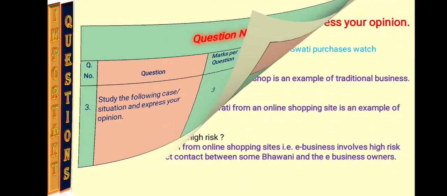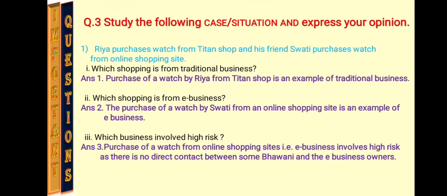So the first case is here. Riya purchases a watch from a Titan shop, and her friend Swati purchases a watch from an online shopping site. 3 questions will be there for each case, and you have to write the answers for these 3 questions. You need not write the questions in the answer sheet. You can just write the number and the answer there. You can write a statement, a phrase, or just a word for the answer.